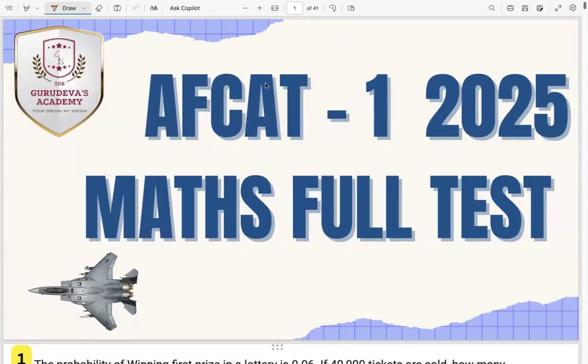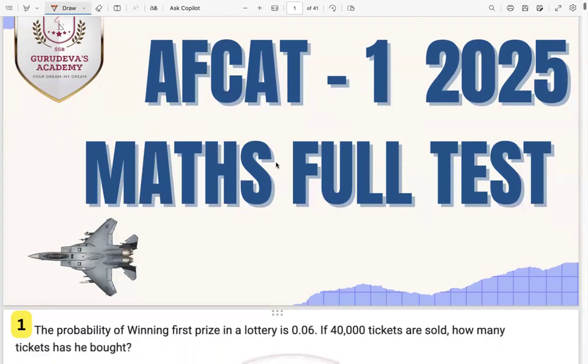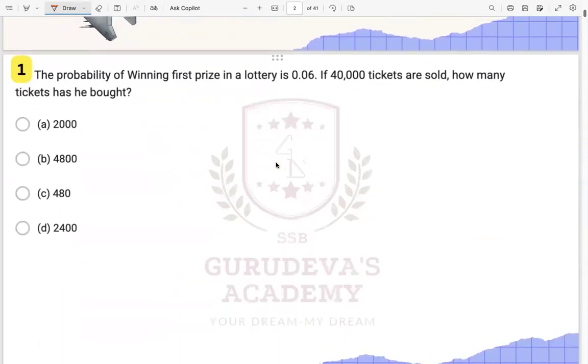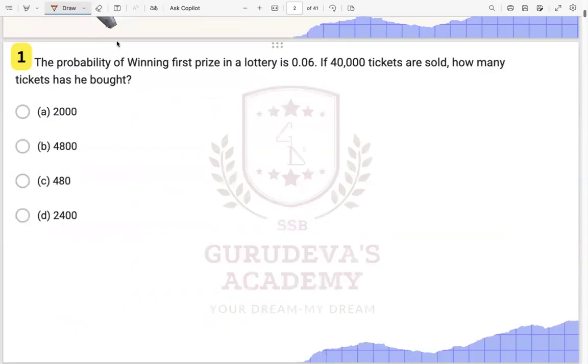Right. So let us start by solving all of these. This was your first question, which says the probability of winning a prize in a lottery is 0.06. If 40,000 tickets are sold, how many tickets had he bought?